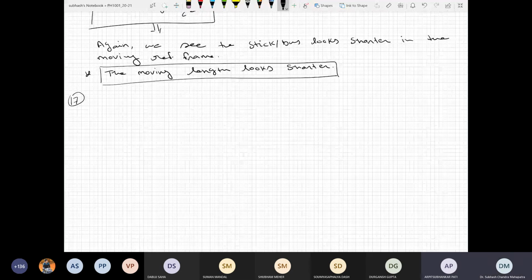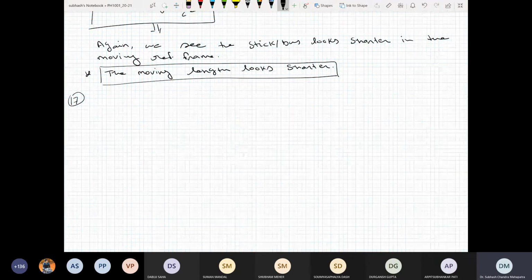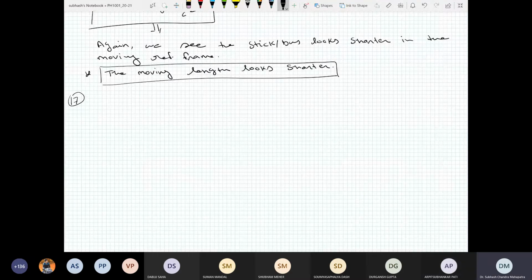Can anyone solve it and tell me? 6 feet. Sir, read the question again. I'm repeating it. If you have a book, you can open it as well. The question is, an astronaut whose height on Earth is exactly 6 feet, lying parallel to the axis of the spacecraft, moving at speed 0.9 c relative to the Earth. What is his height as measured by an observer in the same spacecraft?